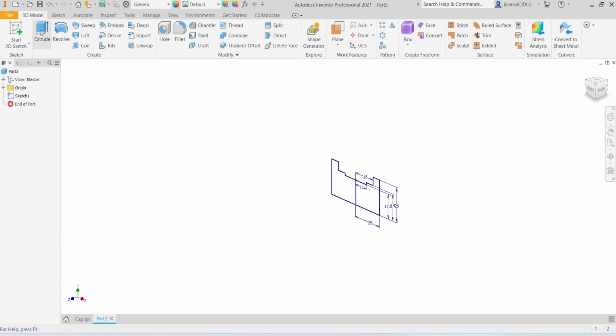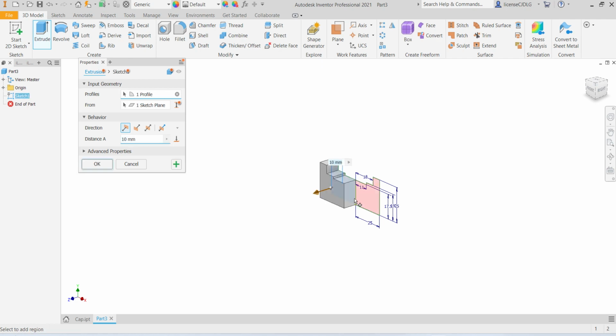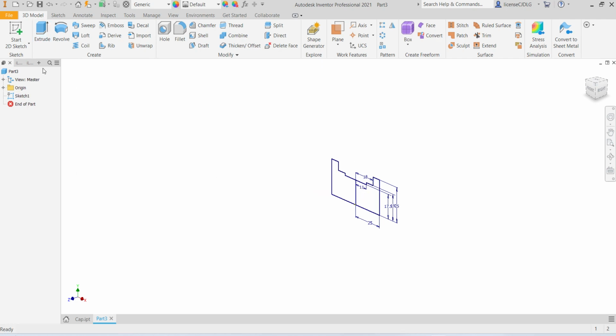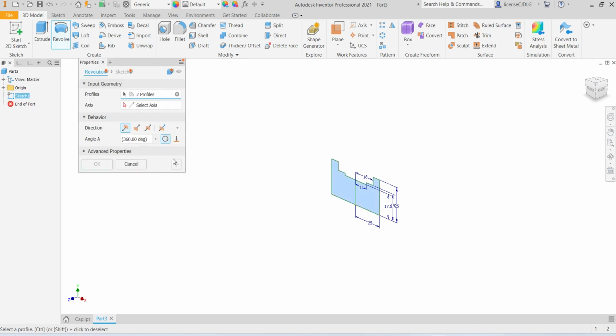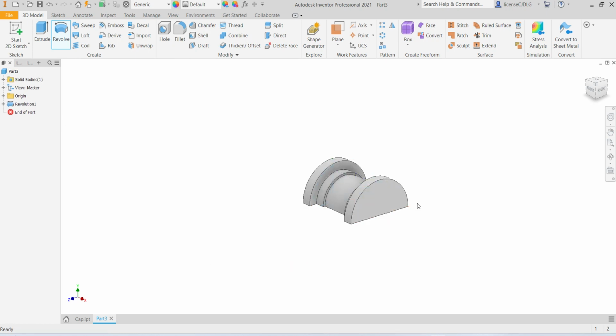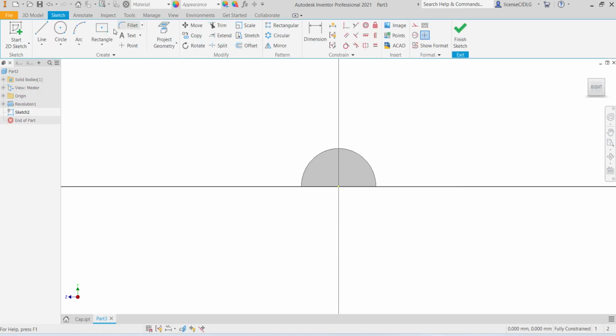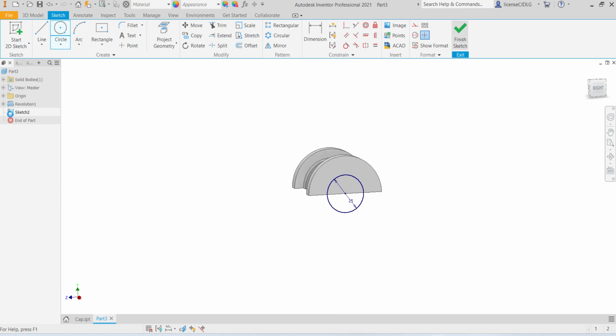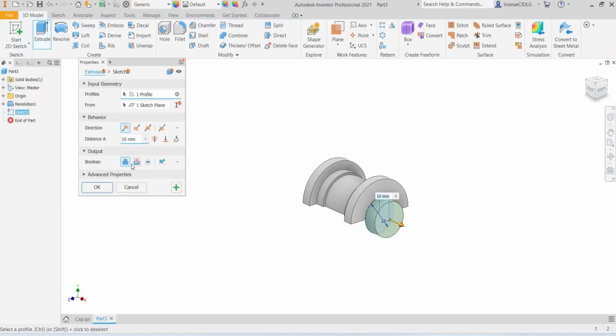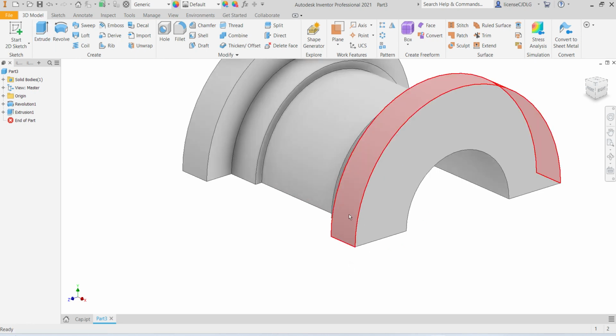Finish sketch, revolve, select both, select revolve, select the axis, select mid plane, select 180 degree, click OK. Then select this surface, sketch, select line, diameter 25 mm, click OK, select extrude, remove material, through hole, OK.